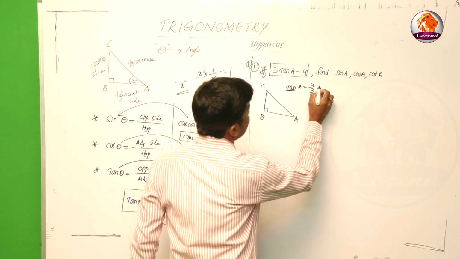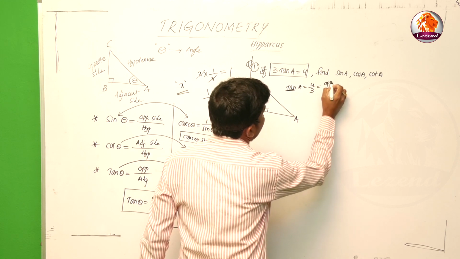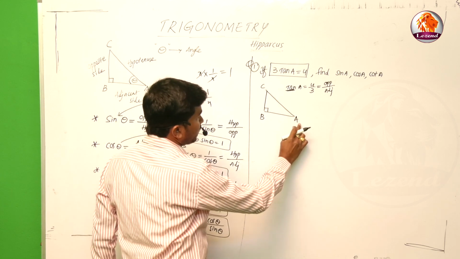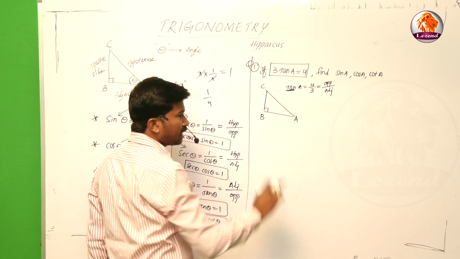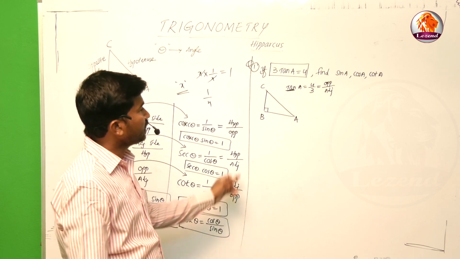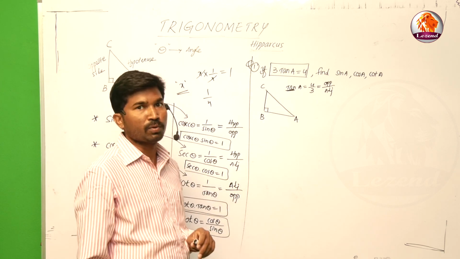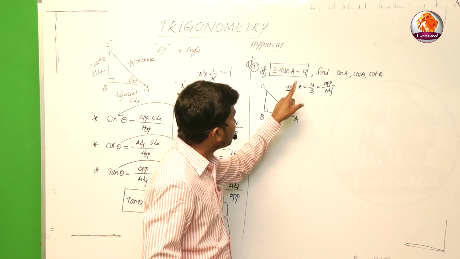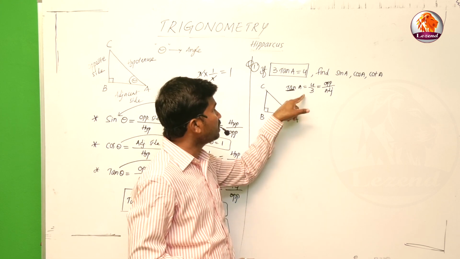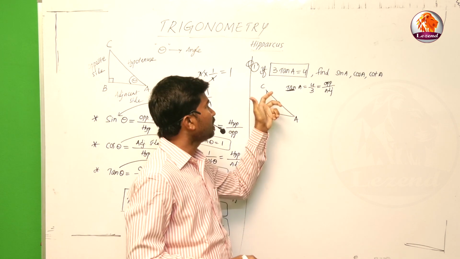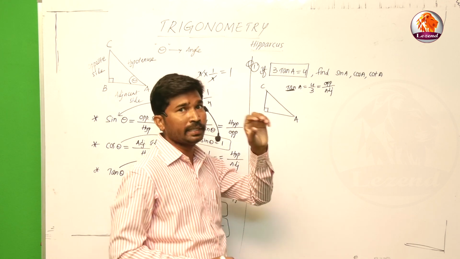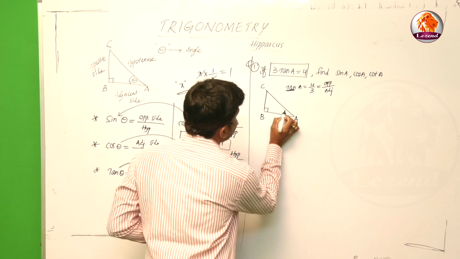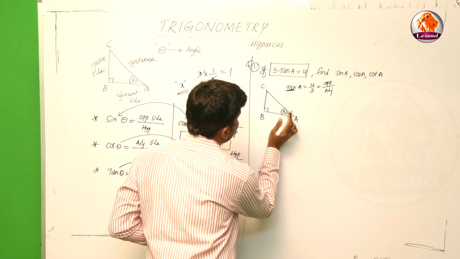Now this is opposite side by adjacent side. From the diagram, right angle triangle ABC with right angle at B, where is theta? Theta is at A or C, that is one doubt. Since it is tan A, theta is at A. For example, tan C would mean theta is at C. Clearly they have given 3 tan A is equal to 4, so indirectly theta is at A only.